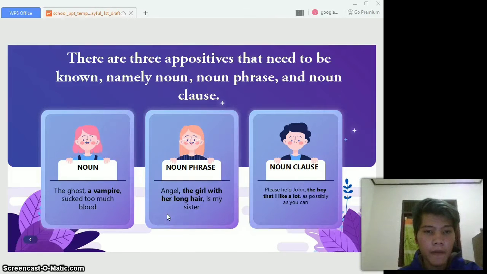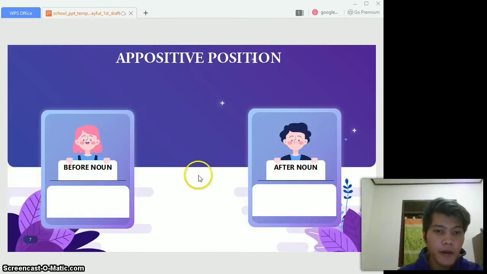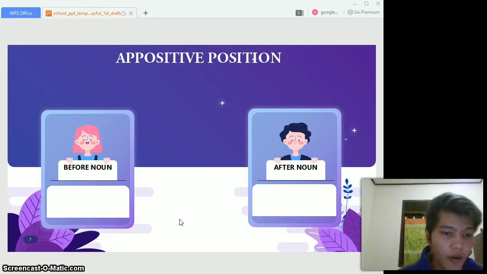We move to the next part. This part is talking about appositive position. An appositive is usually placed after the noun it describes, but it may also be possible to place it before the noun. So these are the kinds of appositive position. First, before noun. I will give you an example of before noun.